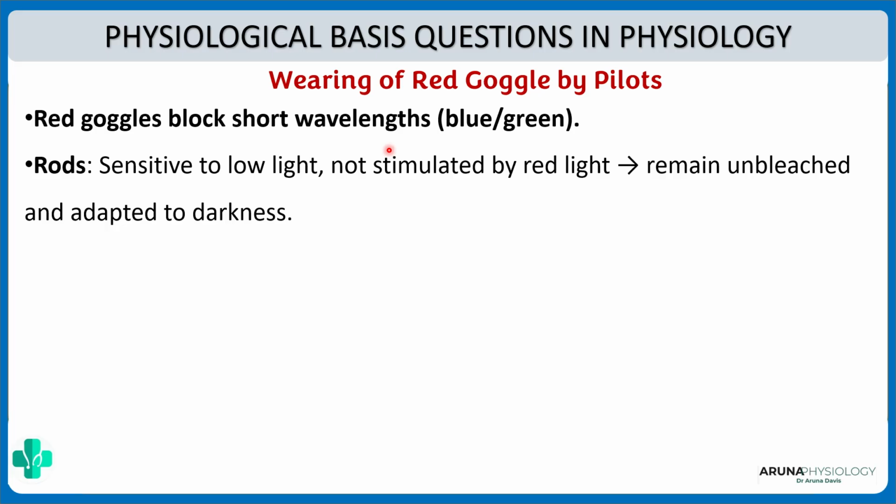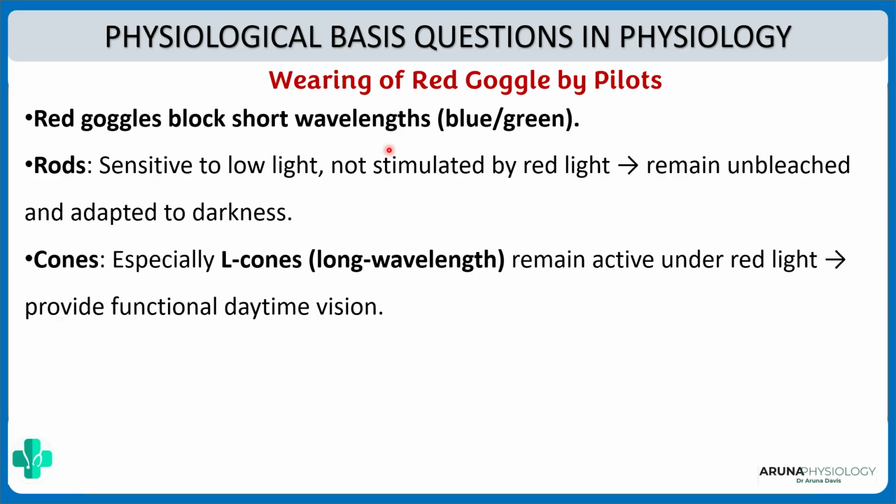Okay. But what about cones? For cones, when red light comes, it is the L cones or the long wavelength cones that will be activated. So suppose it is daytime, the L cones will do their function and help the pilot to see. But suppose suddenly they enter a dim lit zone. At that time the rods are already ready because the red light will not stimulate the rods. So the rods will quickly help in that dim light vision.